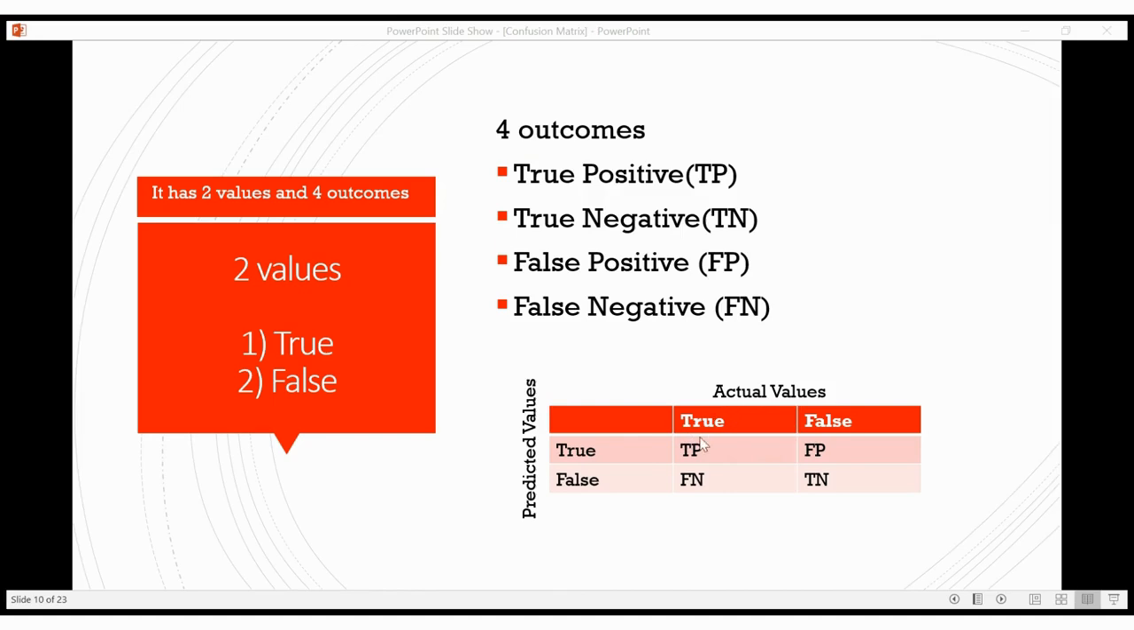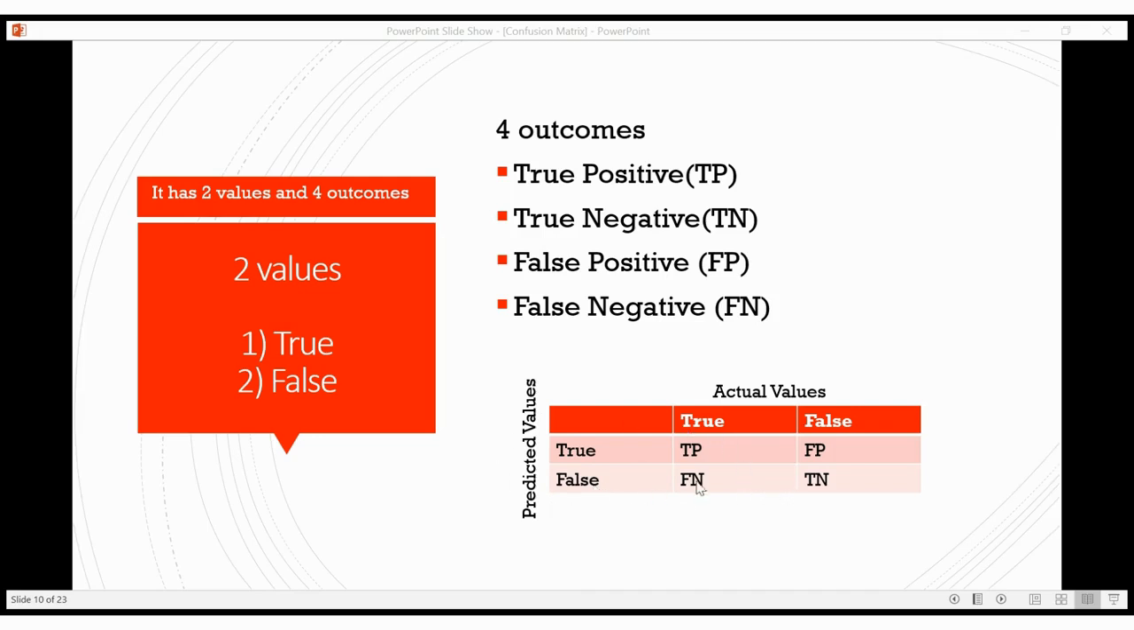When the actual value is true and the predicted value is also true, it is said to be true positive. When the actual value is false and the predicted value is true, it is said to be false positive. When the actual value is true and the predicted value is false, it is false negative. When the actual value is false and the predicted value is also false, it is true negative.